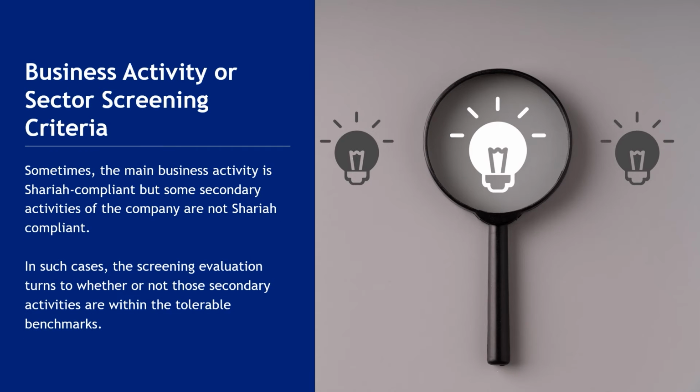Sometimes, the main business activity is Shariah compliant, but some secondary activities of the company are not Shariah compliant. In such cases, the screening evaluation turns to whether or not those secondary activities are within the tolerable benchmarks.